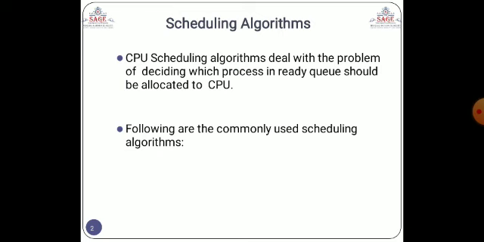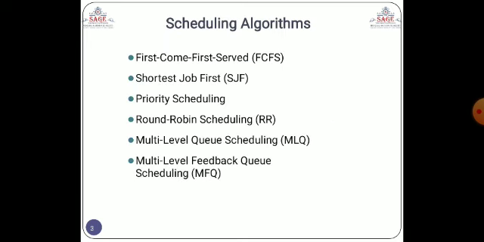In the last video we taught what scheduling is and what the main role of a scheduling algorithm is. The CPU scheduling algorithm deals with the problem of deciding which process in the ready queue should be allotted to the CPU. Okay, so we have n number of processes with different types of priorities. Whose priority should be highest, or which process is going to be executed first, should be decided by scheduling algorithms.